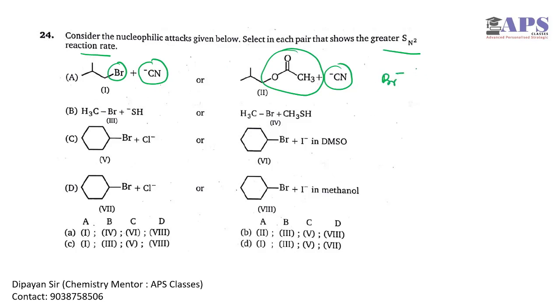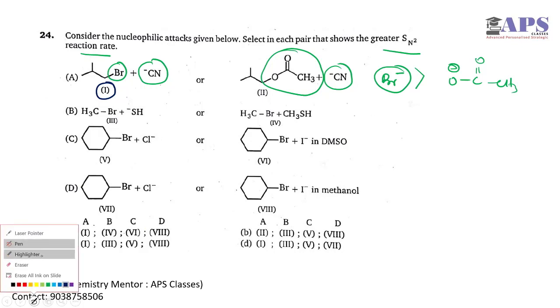Always Br minus is a better leaving group than O, because the vacant d orbital or huge size of Br minus will make Br minus a better leaving group. So in question number 24, for option A we have our answer, that is 1 will give more SN2 reaction rate.